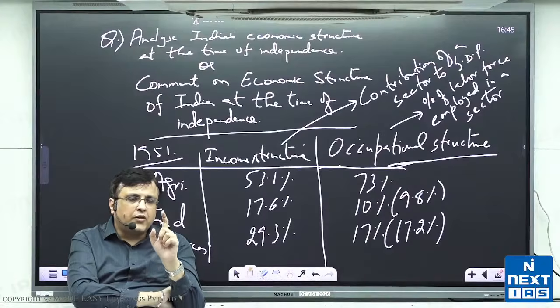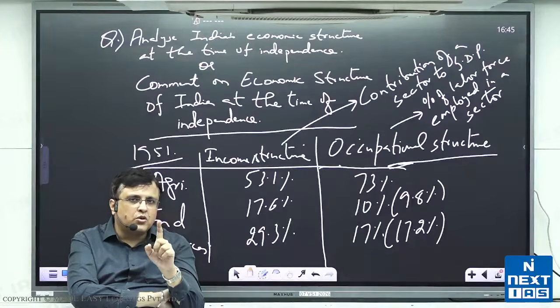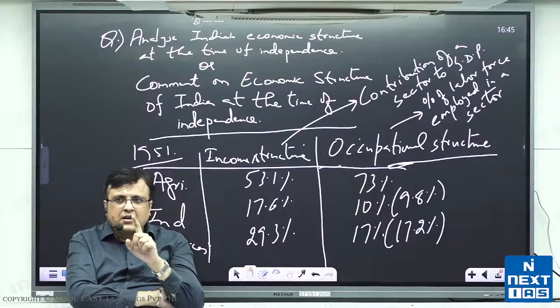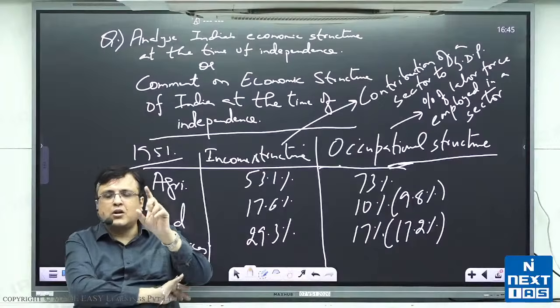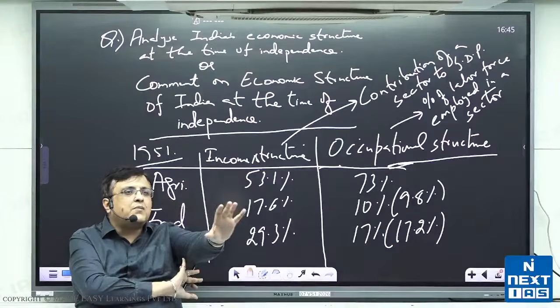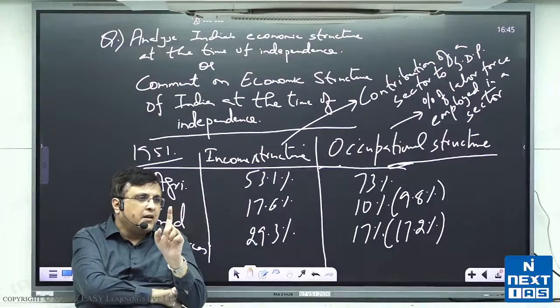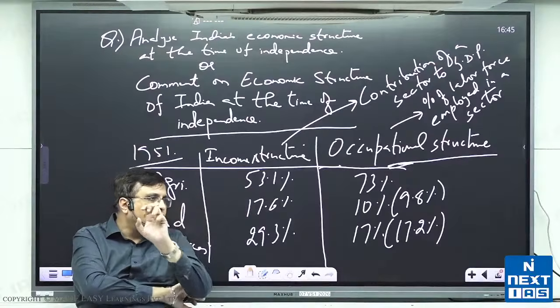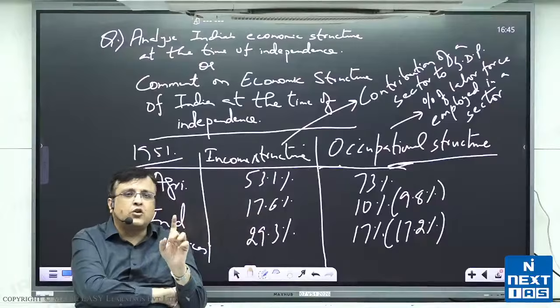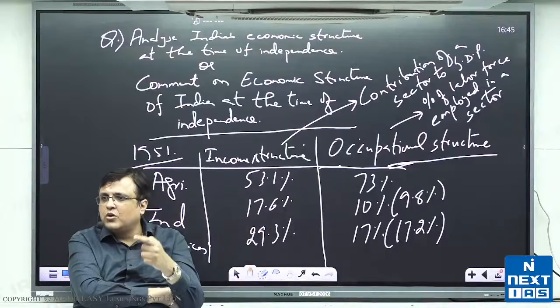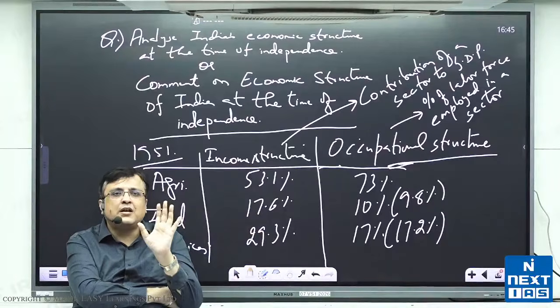I repeat, when only one crop is grown on the field in the entire year, it is monoculture. So monoculture का मतलब क्या हुआ? पूरे साल भर में आपने एक ही फसल उगाई. It is only the kharif crop or only the rabi crop. You understand that? So in the whole year, you're growing only one crop. That is what you call monoculture. I hope I'm reaching you on that.